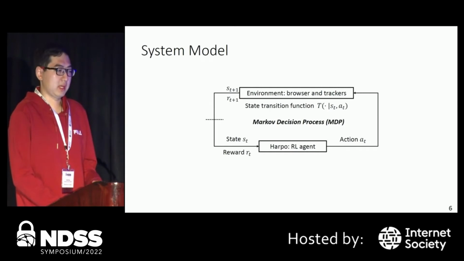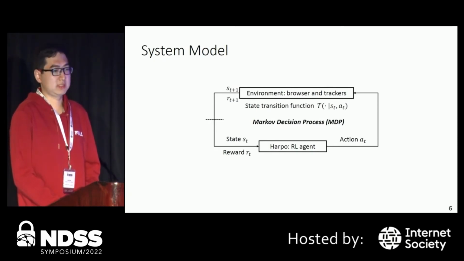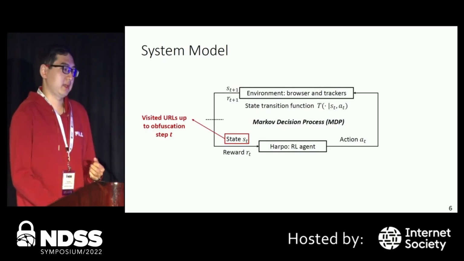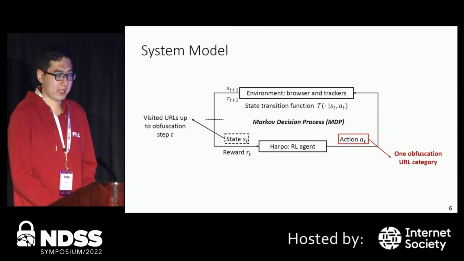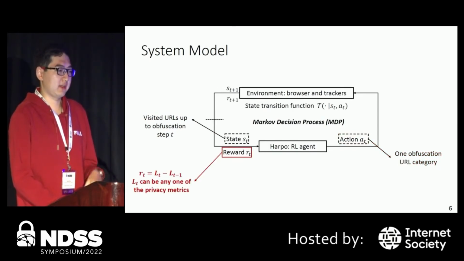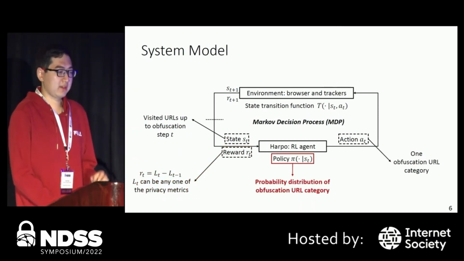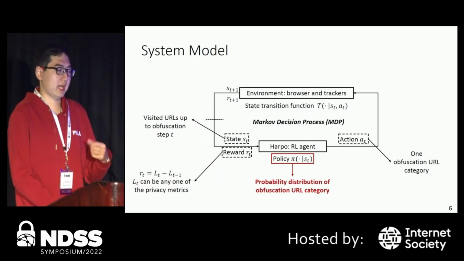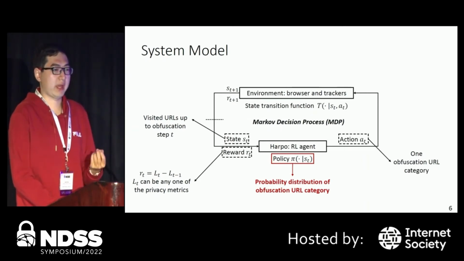Next, I will present our system model. At a high level, we model the obfuscation URL selection process as a Markov decision process. The state in this MDP is defined as the visited URLs up to obfuscation step T, and the action is one obfuscation URL category. The reward here is defined as the difference of any one of the privacy metrics before and after obfuscation step T. And finally, the policy for this MDP will output the probability distribution of obfuscation URL categories.